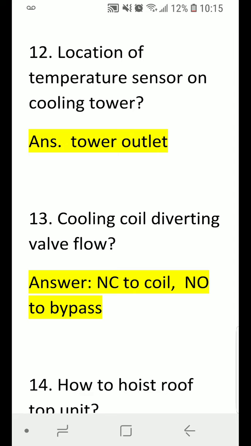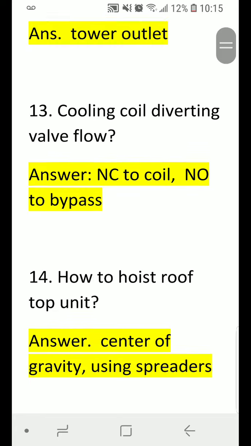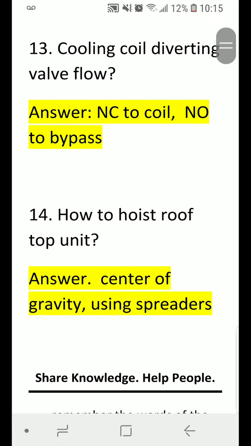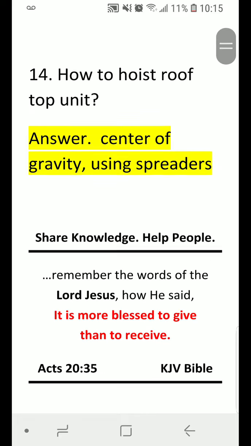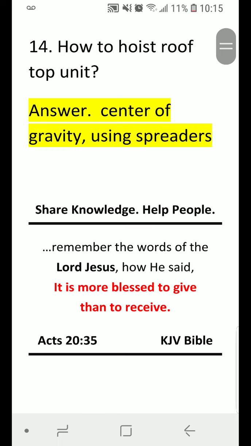12. Location of temperature sensor on cooling tower. Answer: tower outlet. 13. Cooling coil diverting valve flow. Answer: normally close to coil, normally open to bypass. 14. How to hoist roof of top unit. Answer: center of gravity using spreaders or spreader bars.